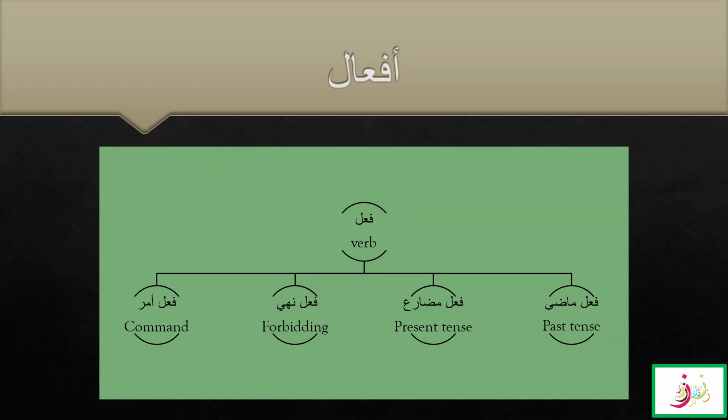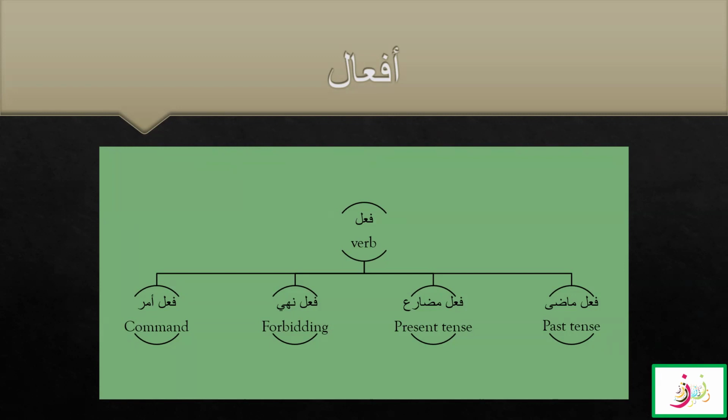The forbidding fi'l nahi is considered a type of command, which is why it is grouped together with fi'l amr. Both of these types are constructed using the fi'l mudari as your base, and that is why we are going to learn fi'l nahi and fi'l amr with fi'l mudari.